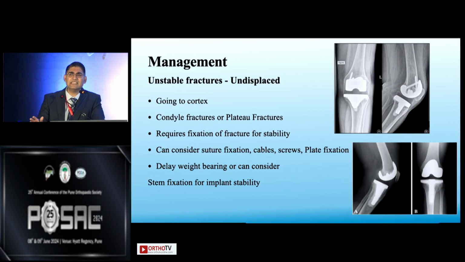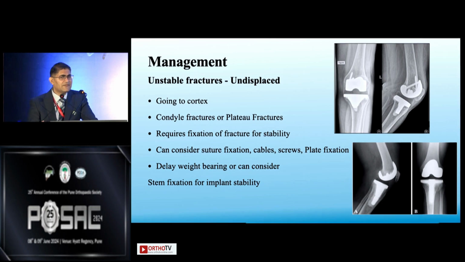Now coming to the unstable fractures, they are divided as undisplaced and the displaced ones. So undisplaced unstable fractures are the ones going to the cortices. The undisplaced condylar or the plateau fractures come in this category because though they are undisplaced, they are of unstable variety. And these are the fractures which require fixation for stability of the fracture.